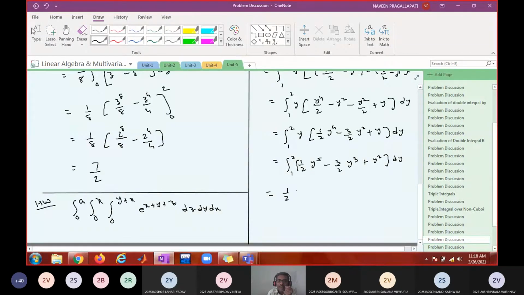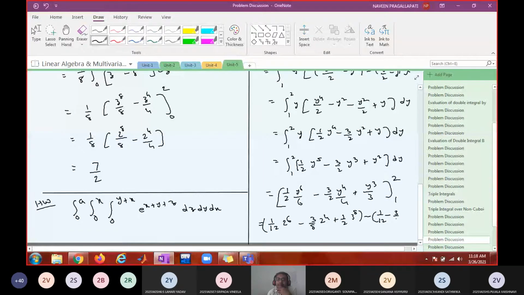So 1 by 2 y power 6 by 6 minus 3 by 2 y power 4 by 4 plus y cube by 3, with the limits from 1 to 2. So this is 1 by 12 times 2 power 6 minus 3 by 8 times 2 power 4 plus 1 by 3 times 2 cube, minus 1 by 12 minus 3 by 8 plus 1 by 3. Hope this is correct.